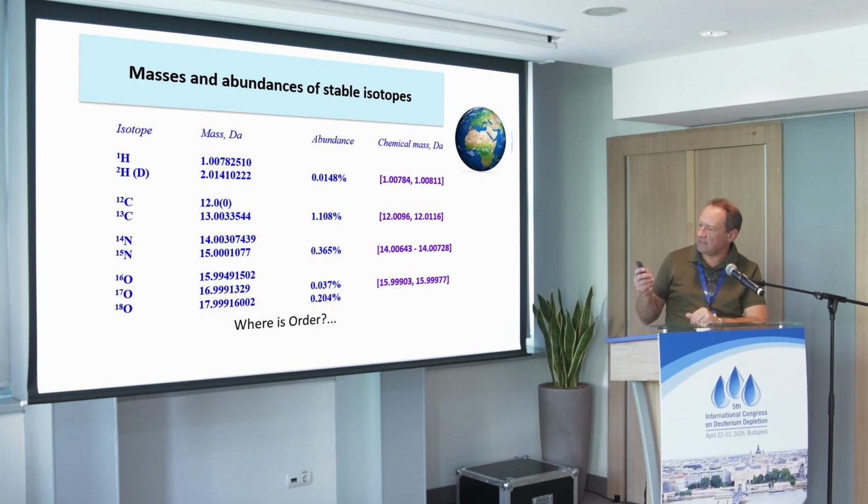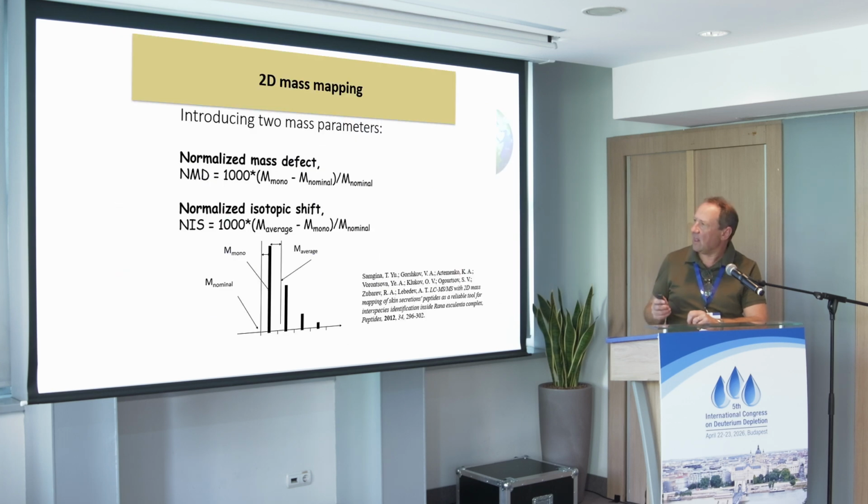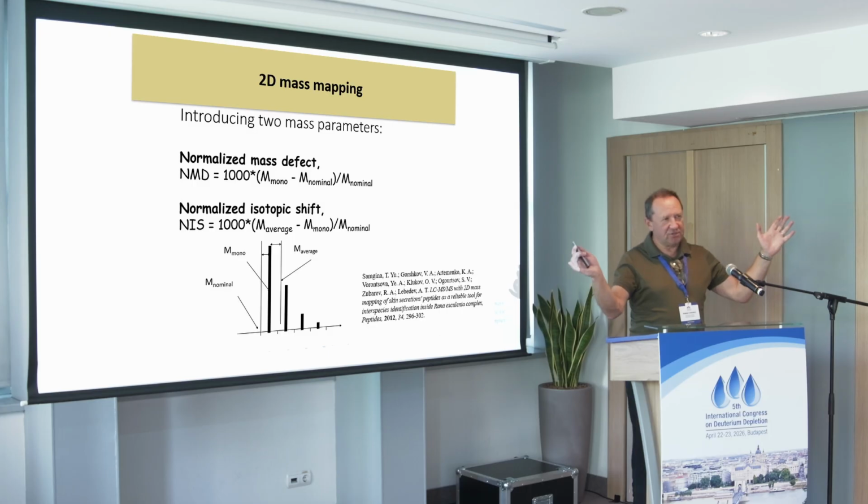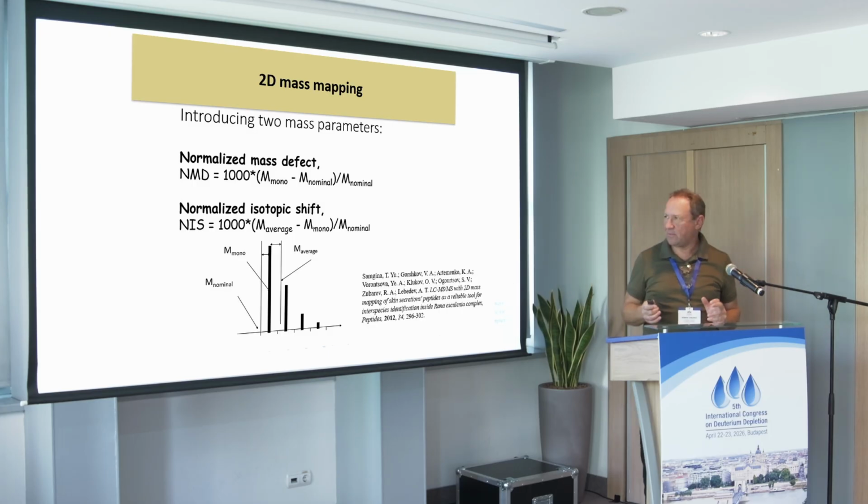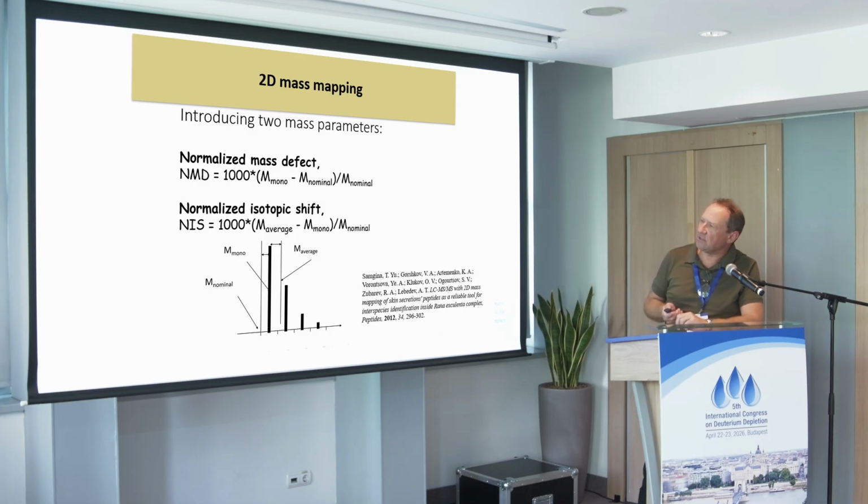So let's look at these isotopes, which are the most important isotopes for life: hydrogen, carbon, nitrogen, and oxygen. Here you have masses, abundances. Where is the water? Can you see it? Not easily, right? So we need proper mapping. And proper mapping can be derived. We need 2 dimensions to present it in a 2-dimensional view. We need 2 independent dimensions.